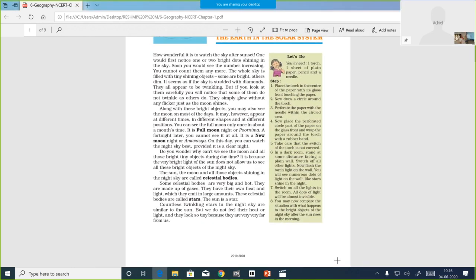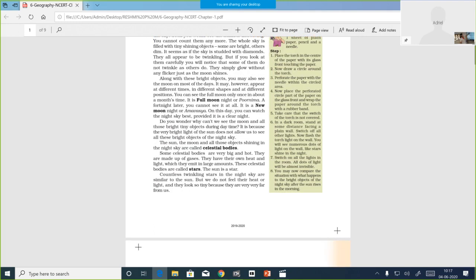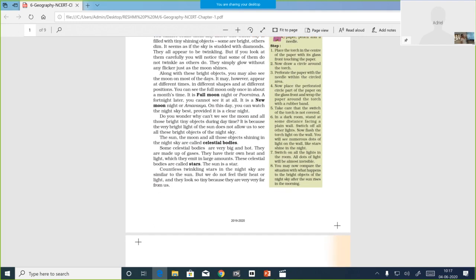So, today we have gone through this chapter. First we discussed the full moon night or Purnima, then the new moon night or Amavasya. I'll just go through the points discussed in your textbook. While in online classes, you should keep your textbook with you. If you have brought it, good; otherwise, you can just go through this online class also. Full moon night or Purnima. A fortnight later, you can see the new moon night or Amavasya. Constellation we'll see later.